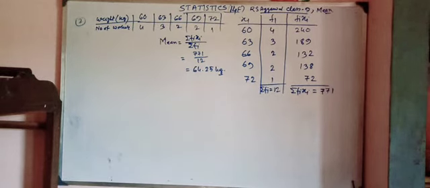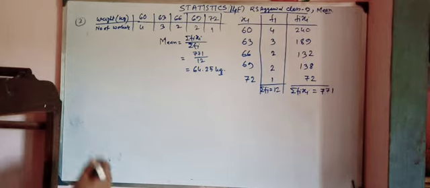What is given? If the mean of the following frequency distribution is 8, find the value of P. The frequency distribution is given here.